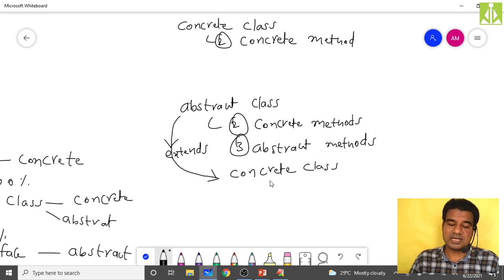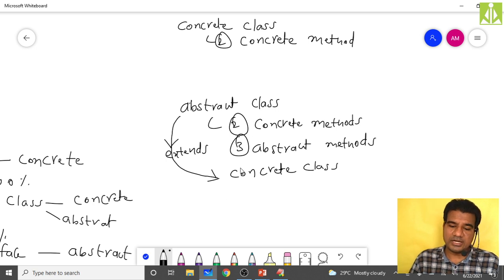Because it is a concrete class, it cannot have partial implementations. When it is inheriting, automatically it is inheriting these two concrete methods as well as these three abstract methods. So that means when it is inheriting the partial implementations, it has to give the full implementations of these methods by overriding.